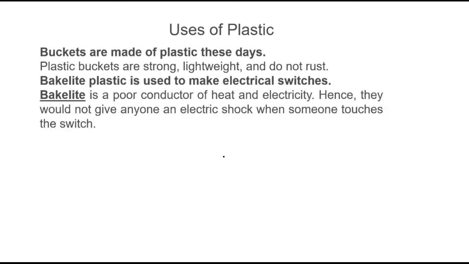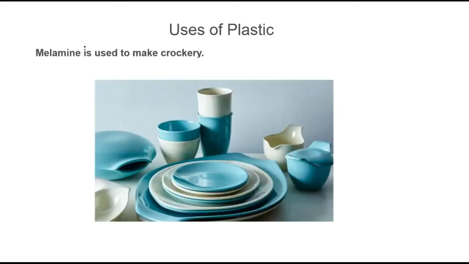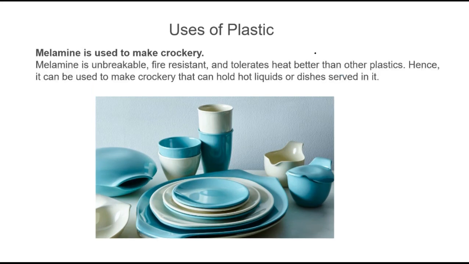There is one more plastic which we have studied already, which is melamine. Melamine has the property of heat resistance. It resists heat, meaning it will not catch fire if it is used in making suits.